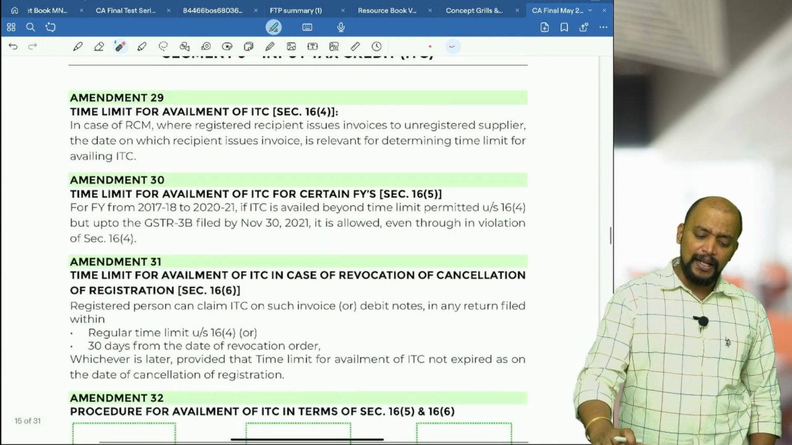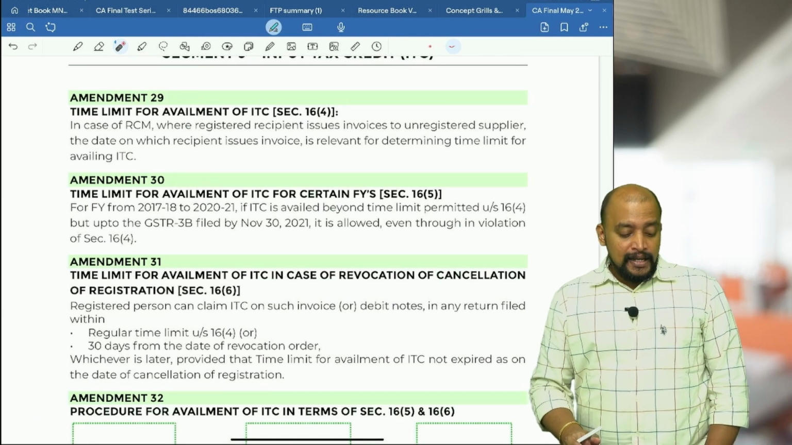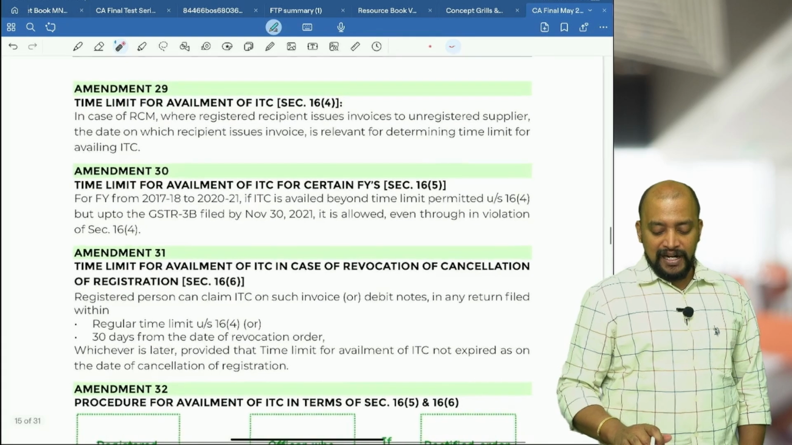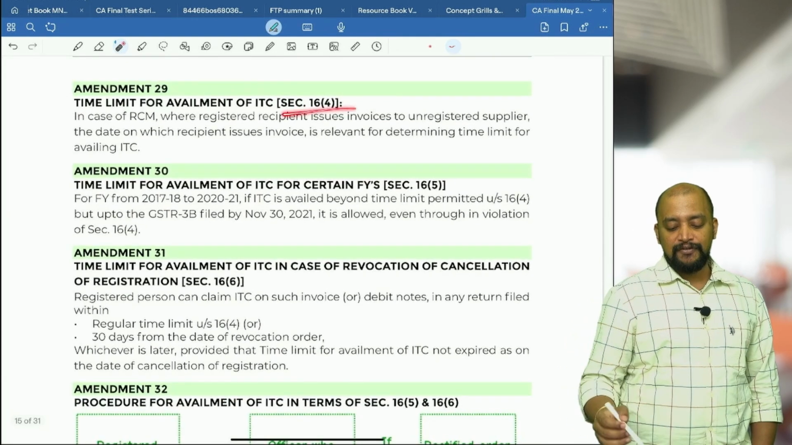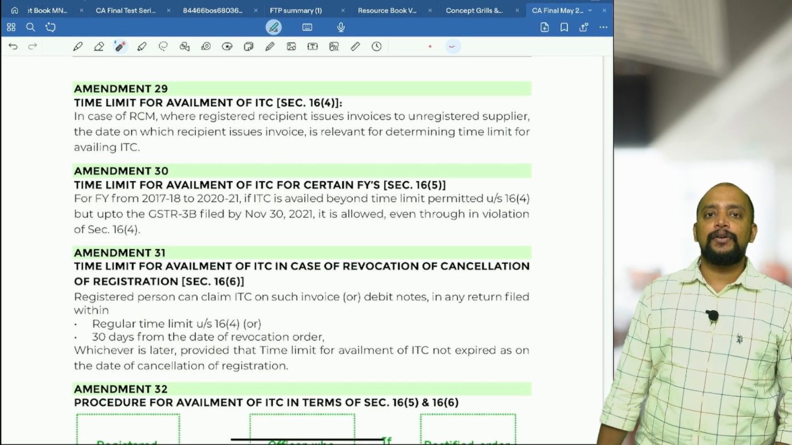Okay. Next, look into the next amendment, that is 29. Time limit for availment of ITC. Usually, what is the time limit for availment of ITC as per section 16 subsection 4? So, 30th November of the succeeding financial year or date of filing annual return, whichever is earlier.